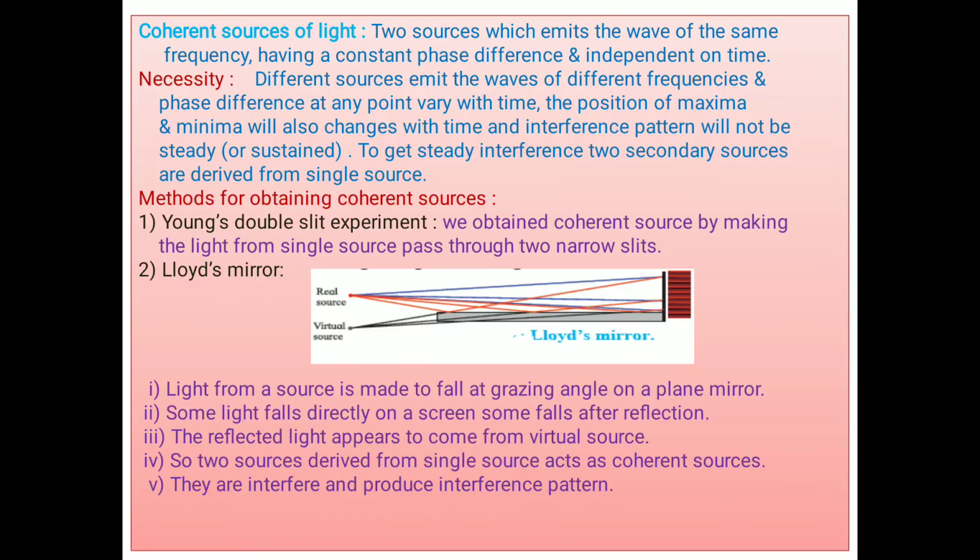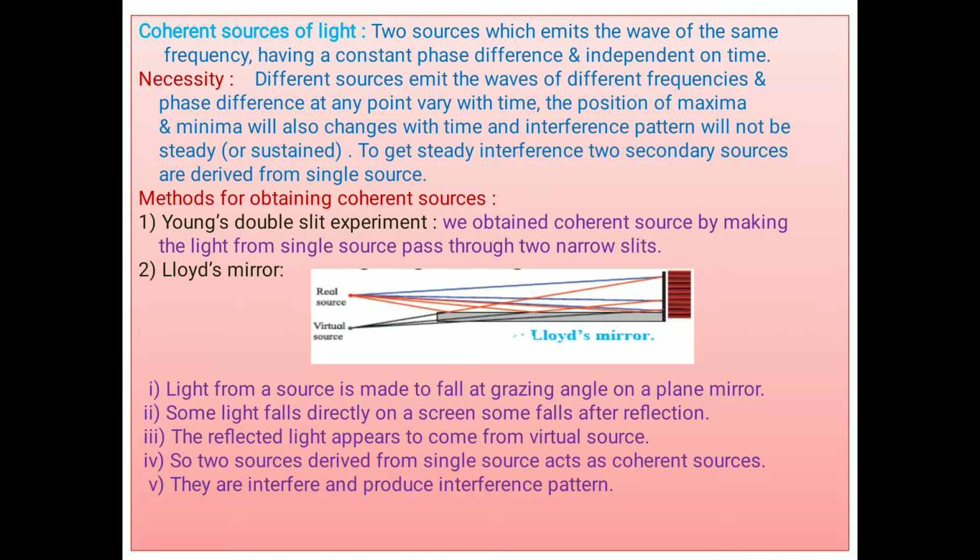Thereafter, we come across the most important condition for getting a sustained interference pattern, or steady interference pattern, on the screen: the two sources should be coherent. Then the question arises, what is a coherent source? Two sources which emit waves of the same frequency, having a constant phase difference independent of time.